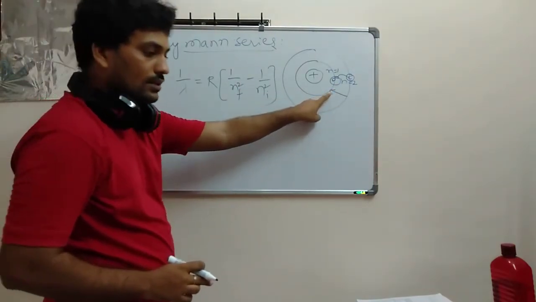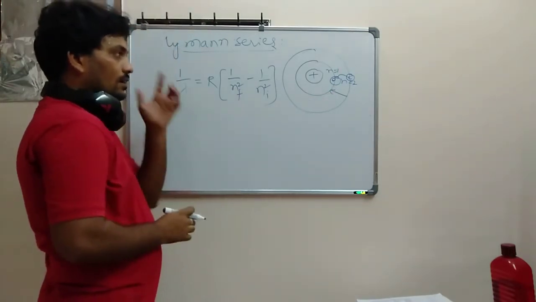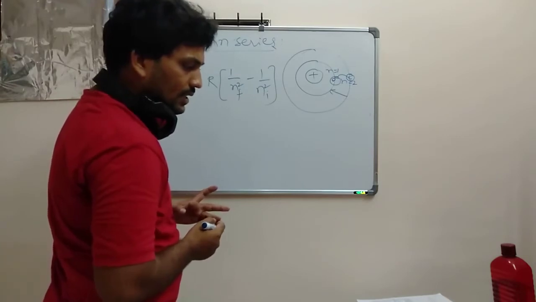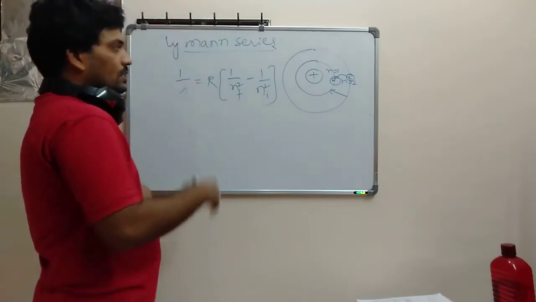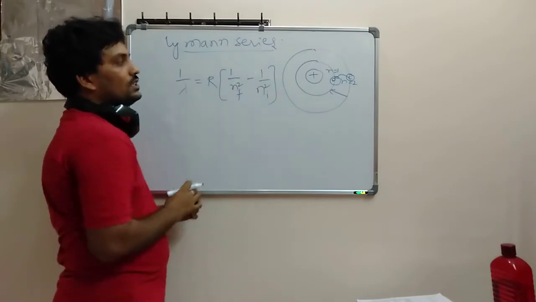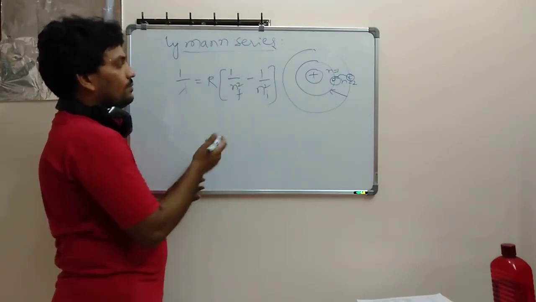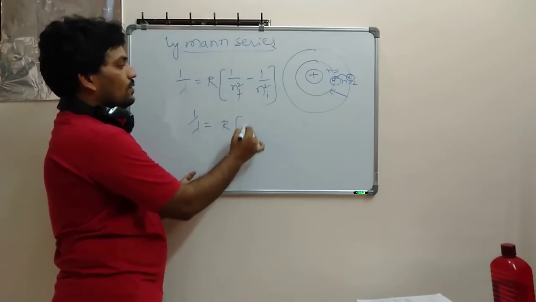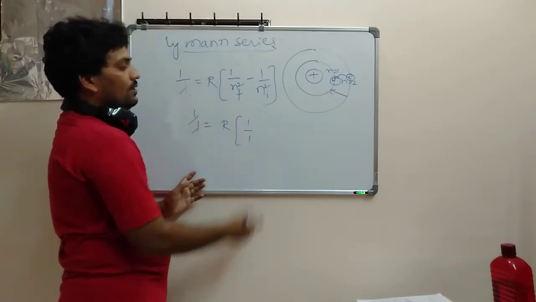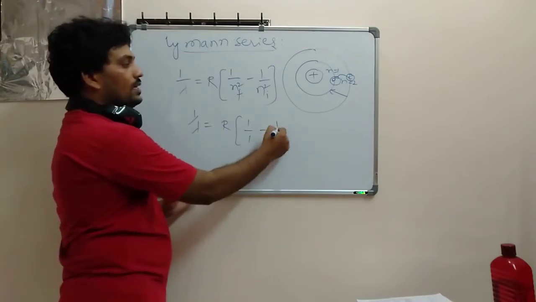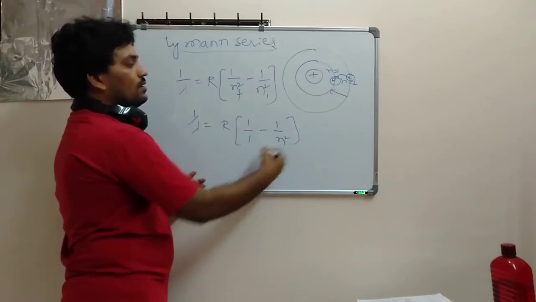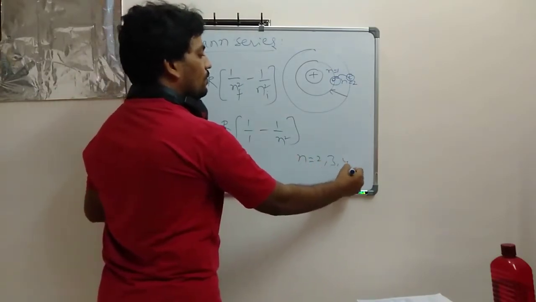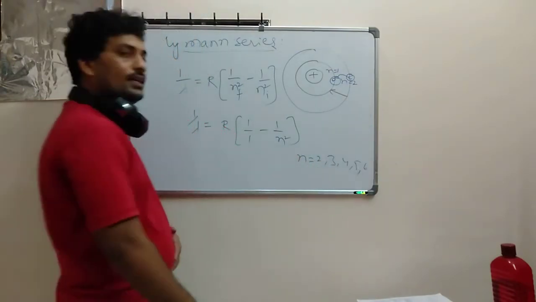So for Lyman, nf is 1, so 1 by lambda is equal to R into 1 by 1 square minus 1 by n square, where n runs from 2, 3, 4, 5 like this till infinity.